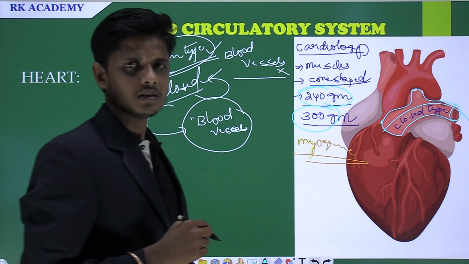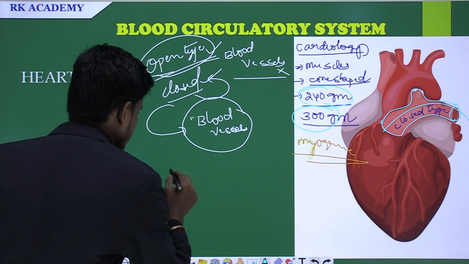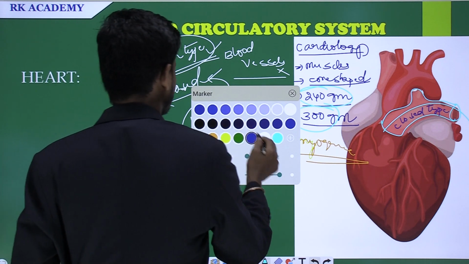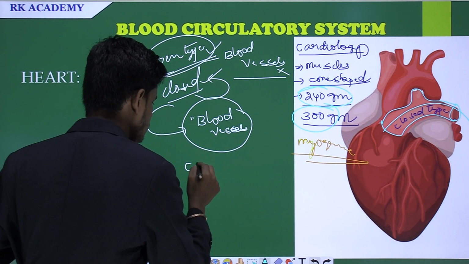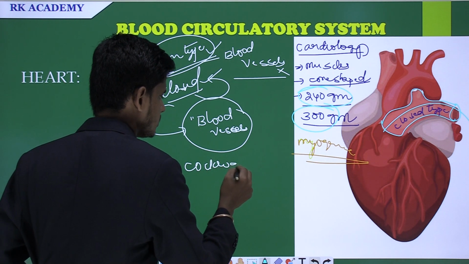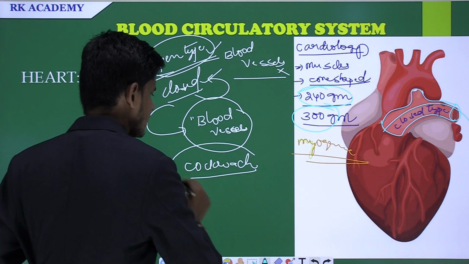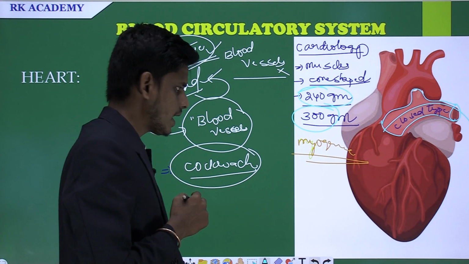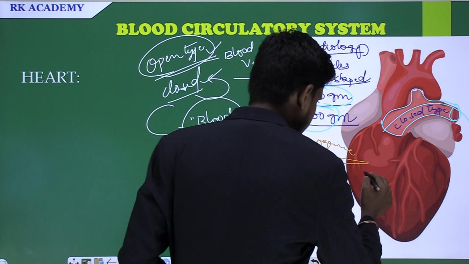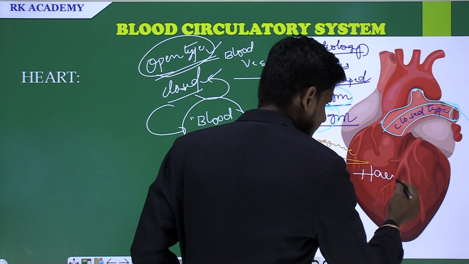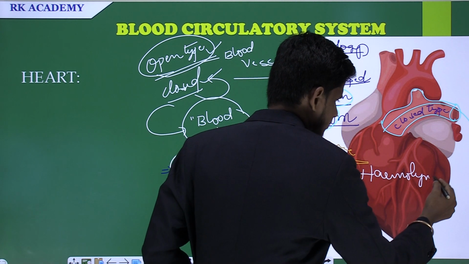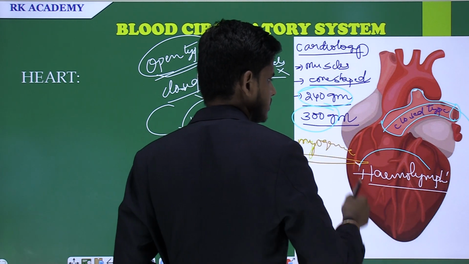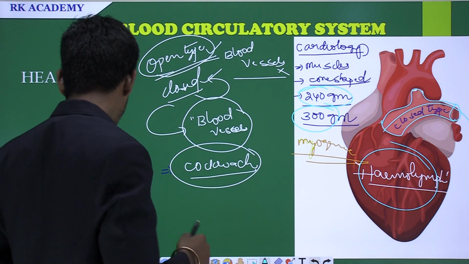And in some other organisms, lower organisms, for example, if you take arthropoda, cockroach is the best example for the arthropods. It is an example of the open type of circulatory system where the blood flows in the sinuses or cavities, and such type of blood is called hemolymph. Hemolymph, where the blood flows in the sinuses or cavities. And come to the next one.